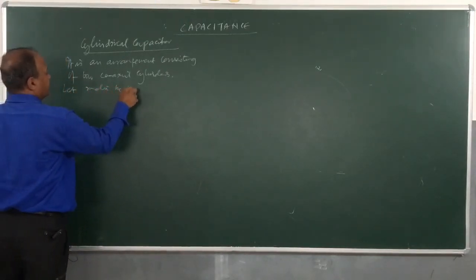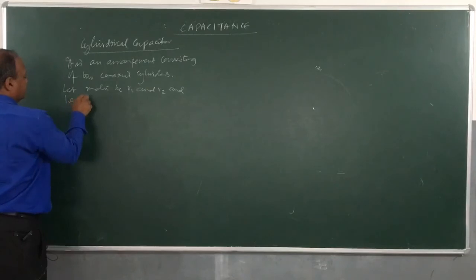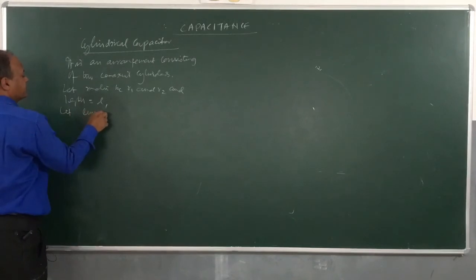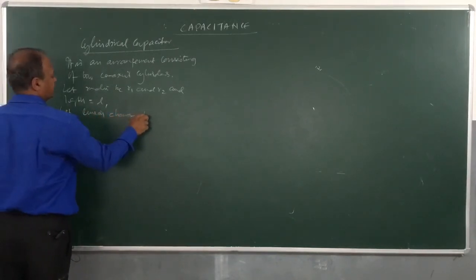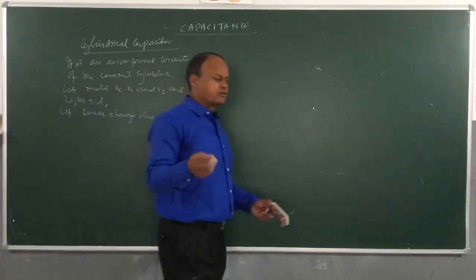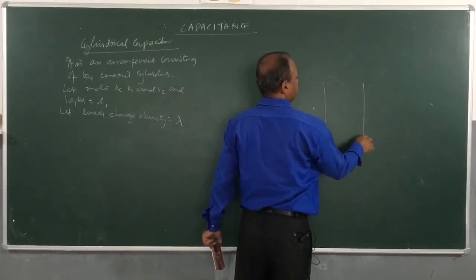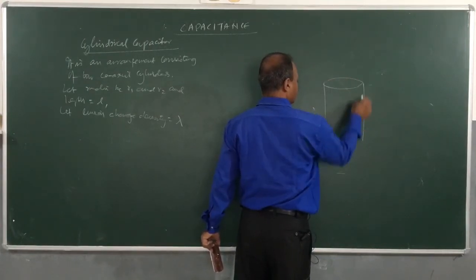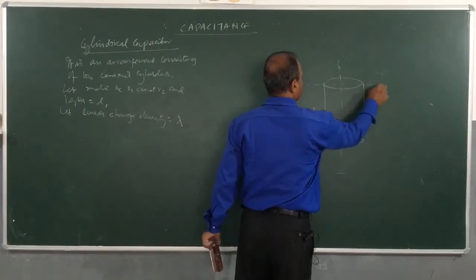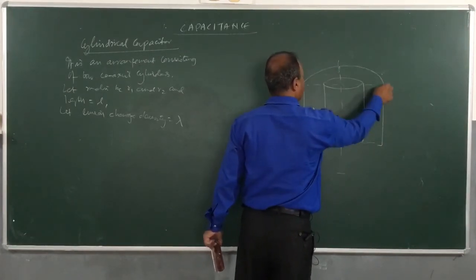So we will select radii R1 and R2 and length equal to L, and then we will also assume the linear charge density is equal to lambda. Right? We can make all these assumptions which you are familiar with. Let us understand what this capacitor looks like. This is the inner cylinder, and this is another cylinder which is surrounding it. This is the outer cylinder.